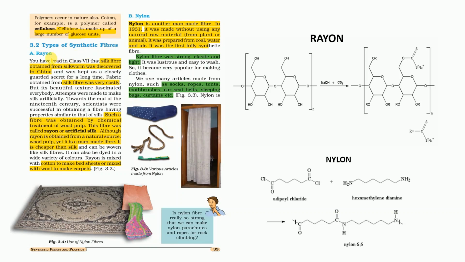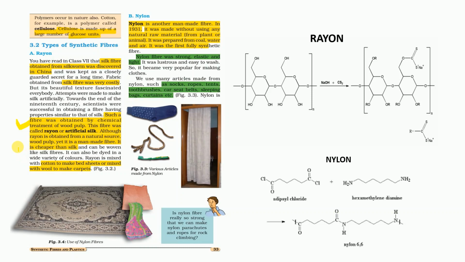The types of synthetic fibers: the first is rayon. Rayon is also called artificial silk. Keep in mind this: rayon fibers were obtained by the chemical treatment of wood pulp. So we call these fibers rayon or artificial silk, as although rayon is obtained from a natural source, wood pulp, it is a man-made fiber.